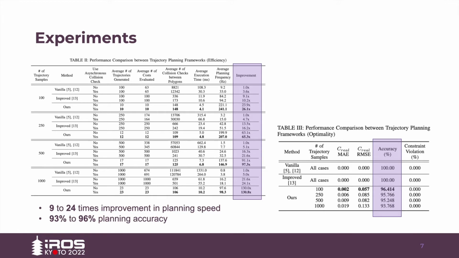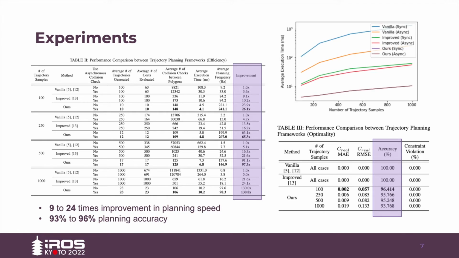By plotting the relationship between the total number of trajectory samples and the algorithm's average execution time at a log scale, our method demonstrates a trend of O(log n), and is proved to be faster than the conventional framework by an order of magnitude. Furthermore, it is worth highlighting that the design of our framework guarantees that the final output trajectory is safe, with no safety constraints violated.